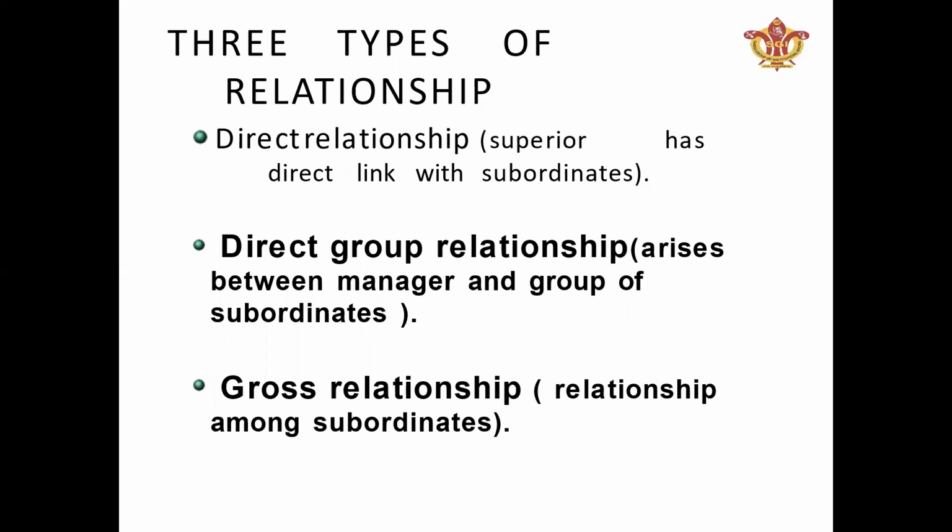Now, what is direct group relationship? Direct group relationship arises between a manager and a group of subordinates. It means a single manager is dealing with a group of subordinates. Here the number of subordinates is large, and that large group is reporting to a single manager. And another one is cross relationship. What is cross relationship? It is when the subordinates are also dealing among themselves and they are reporting to a single manager.